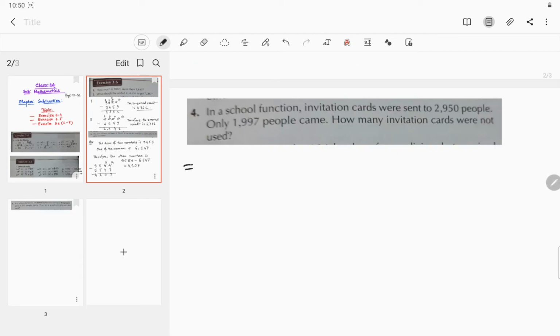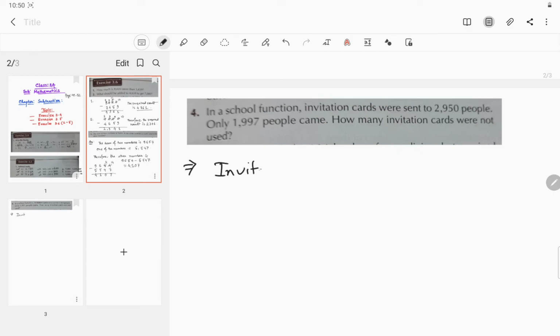Now question number 4. In a school function, invitation cards were sent to 2950 people. Only 1997 people came. So how many invitation cards were not used? So what is given?